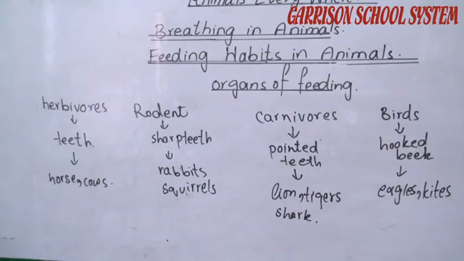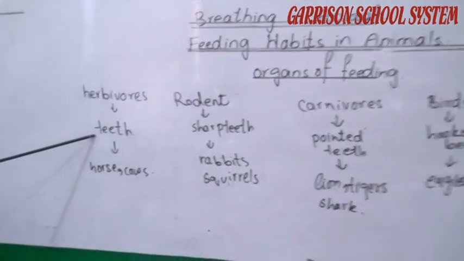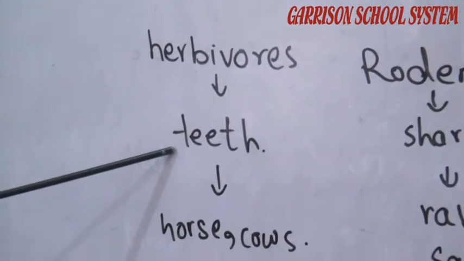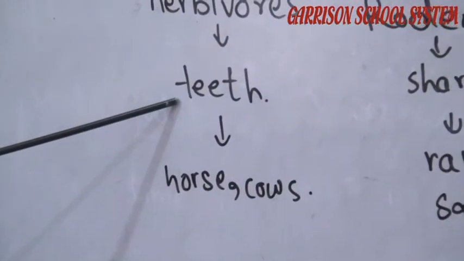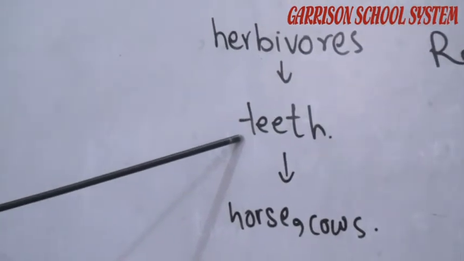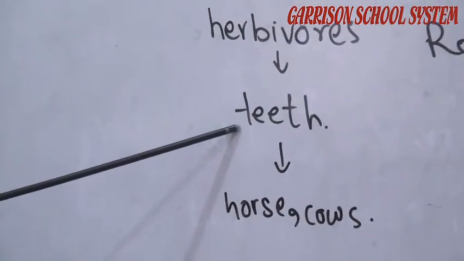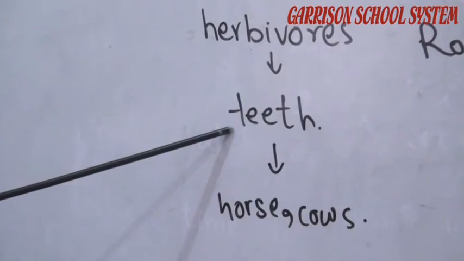First is the herbivore. Herbivores are those animals that eat plants like grass. Mostly they depend upon plants, so these types of animals use their teeth. They have incisors for cutting the plants. Incisors are the sharp front teeth. They also have strong and broad molars for chewing.